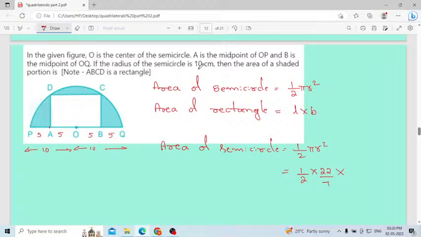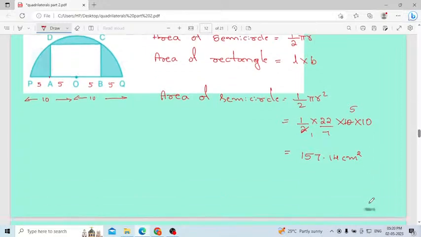Radius is 10 centimeter, means 10 into 10. Solve. I will give the value, later you can multiply. You will come to know 157.14 centimeter square. That is the area of the semicircle.